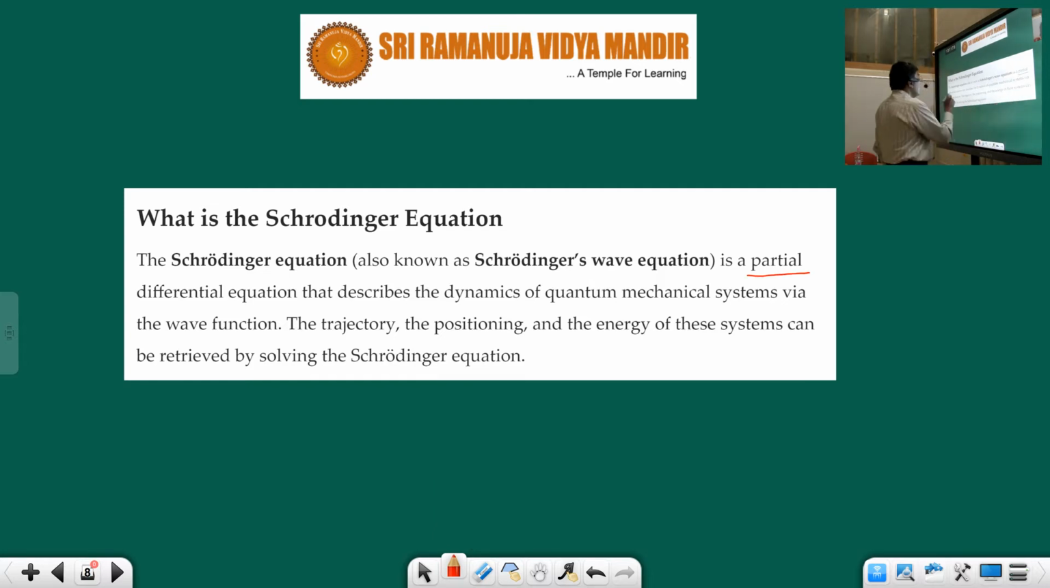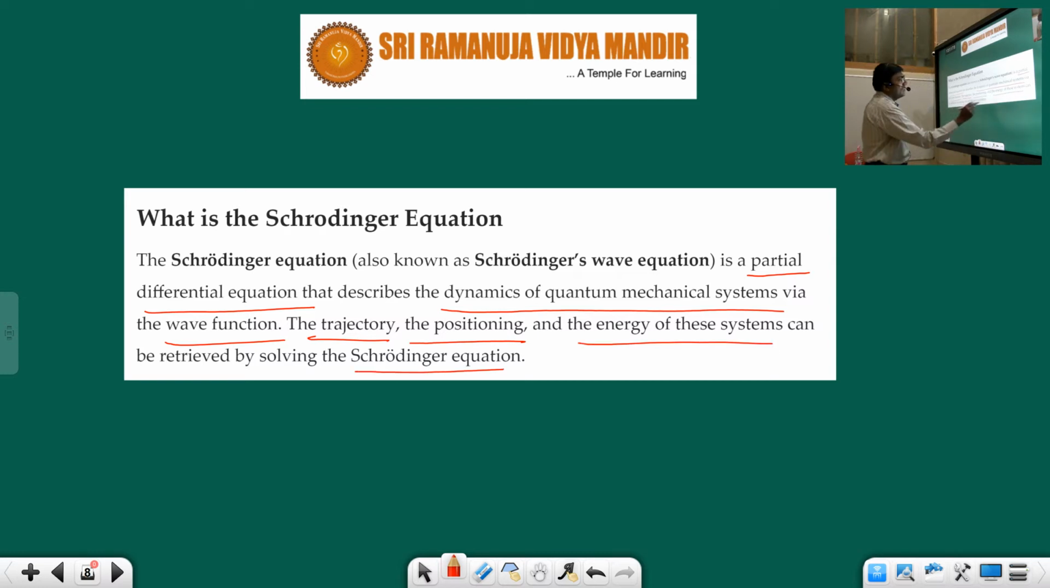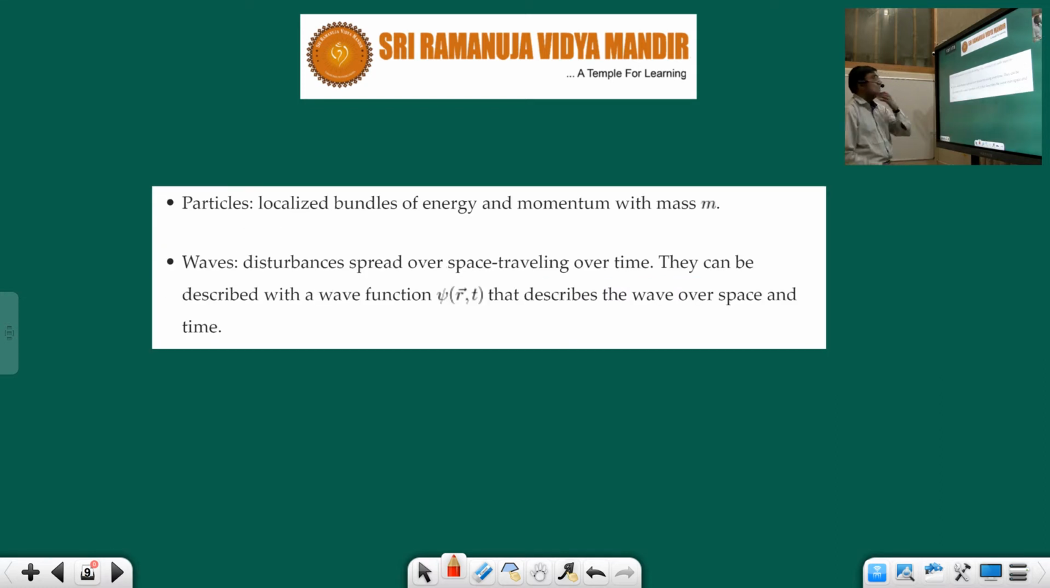It's a partial differential equation that describes the dynamics of a quantum mechanical system via the wave function. Let us see what this is. The trajectory, that means how the electron is moving, the position of the electron, the energy of the electron, everything has been explained by Schrodinger's wave equation.